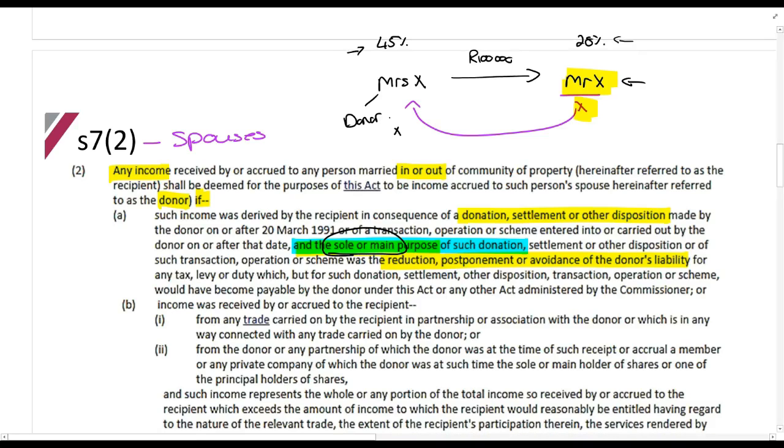Now, this is obviously something that I'll have to indicate in the question for you. Understand what I mean by this. Mrs. X can go and donate an asset to Mr. X, and there can be a tax saving like this. But if she can prove that it was not the sole or main reason to avoid tax, then there will be no Section 7.2 consequence. So understand, they must prove it. This is the only Section 7 that works like that, by the way. The rest of them ignore the fact, they don't care if you make a profit or a saving or not.